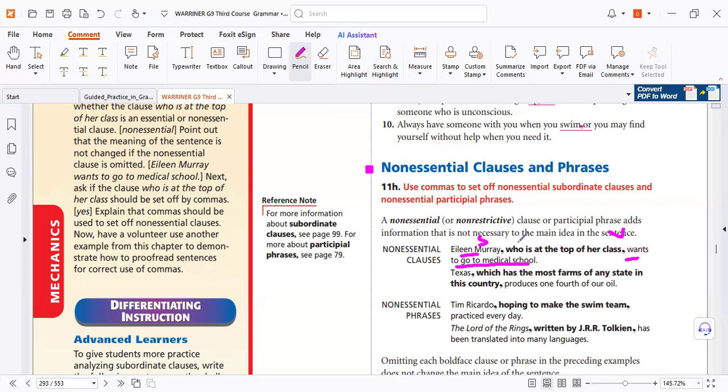So this information is additional. Why? To modify something before. Just to make it more clear. So we have 2 commas. Why? Because it's non-essential. And by the way, non-essential means non-restrictive, non-defining. The 3 terms mean the same.